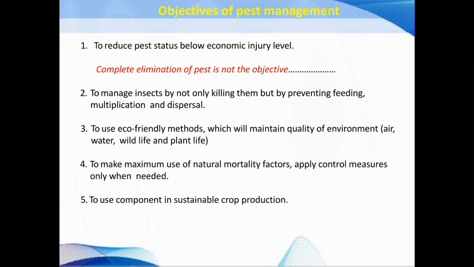Then to manage insects not by killing them but by preventing feeding, multiplication and the dispersal activity of the insects. Then to use eco-friendly methods which will maintain the quality of the environment, that is another objective. Then make maximum use of the natural mortality factors, and apply control measures only when needed. Then to use it as a component in sustainable crop production.